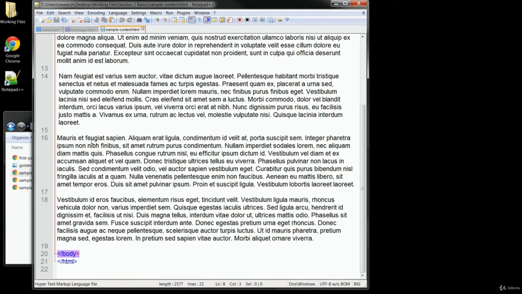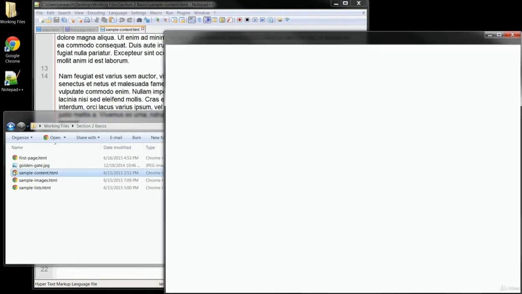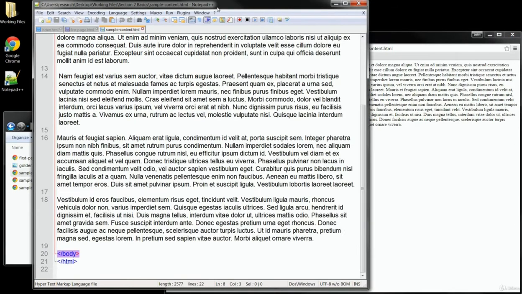Now, first, let's take a look at how this page looks in the browser. I'll just double-click to open it up in Chrome. And the first thing that you'll notice is all the text on the page is crowded into one big block. The title tab up at the top is correct, but we're going to need to add some more tags to the text so that this content will be formatted with breaks and it's readable. So let's go back over to our text editor and we'll add a few things.